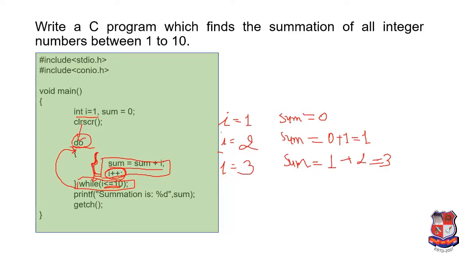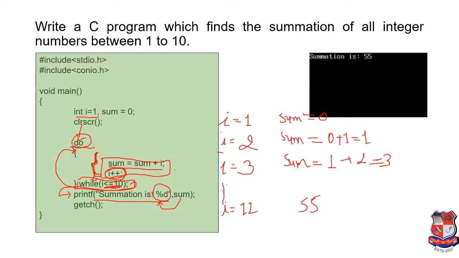Now when this loop is terminated, when the value of I will be 11, then the condition over here will be like this: 11 less than or equal to 10, and now the condition is false, then the control of the program will be now given over here. Okay, so now this statement is executed, that is printf summation is %d. So over here the value of sum will be printed. So at the end of this program the value of sum is 55, so it will print sum equals 55. Okay, that's it for this program.